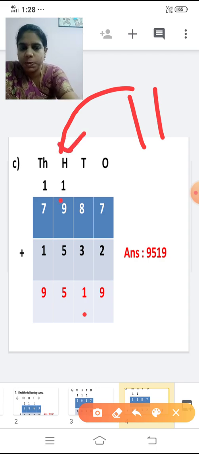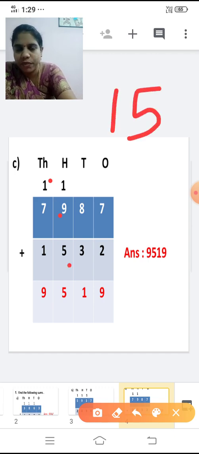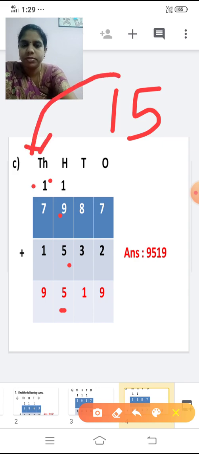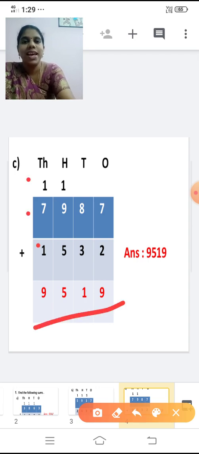Then add the hundreds place now. So first take the first 2 numbers, 1 and 9. 1 plus 9 is 10. 10 plus 5 is 15. 15 is again a 2-digit number. So write 5 here and this one is carried over to the thousands place now. Next thousands place. Add 1 plus 7, 8. 8 plus 1, 9. So the answer is 9,519.